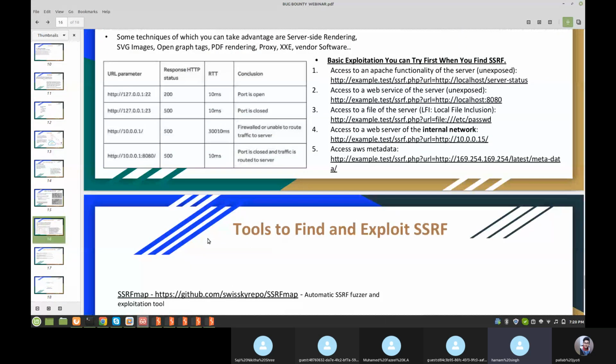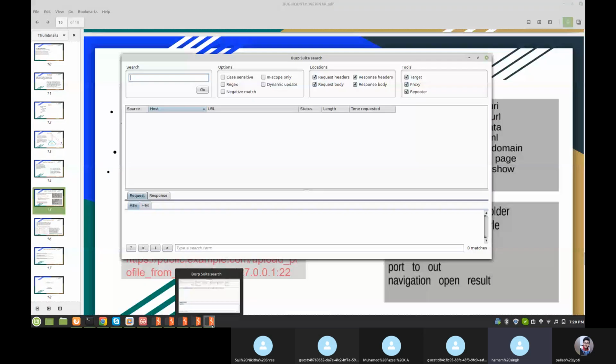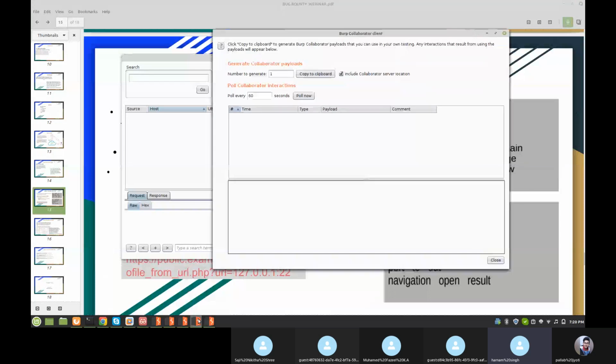Let's check. Wait. I think it's patched, so it is not giving us any request. But if it's vulnerable, then definitely it gives us here the DNS and HTTP request.